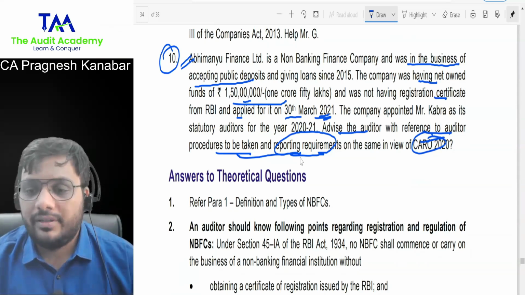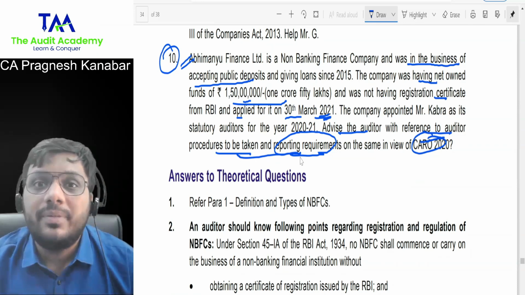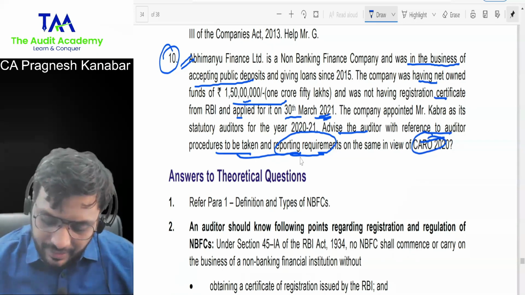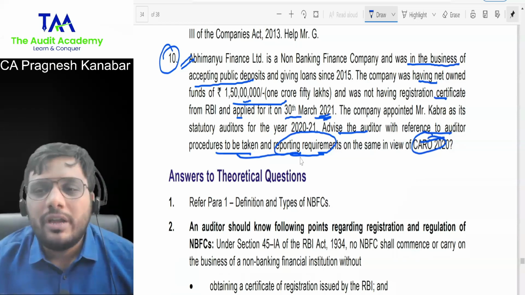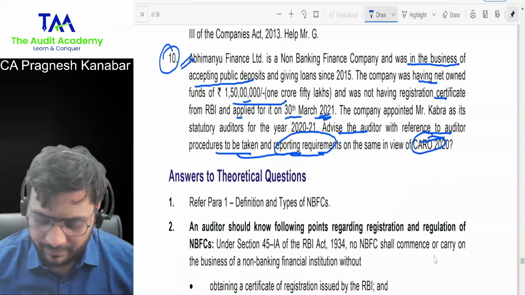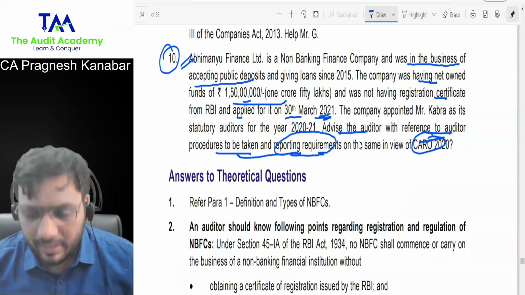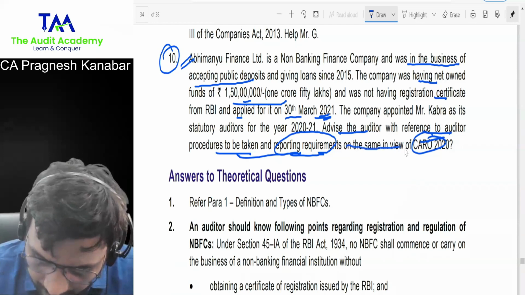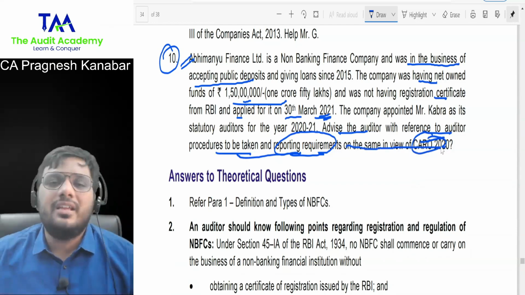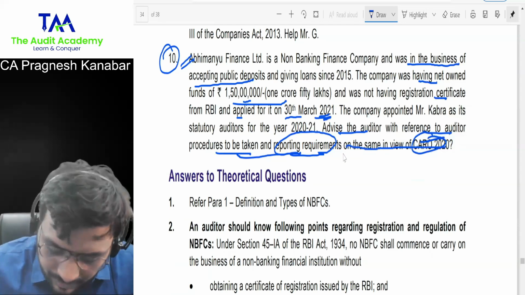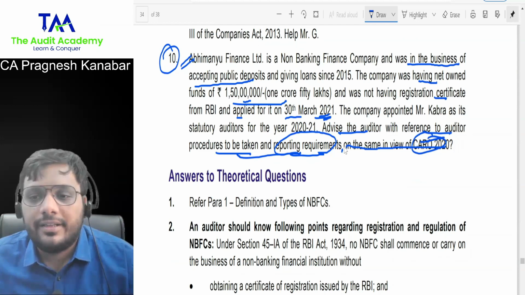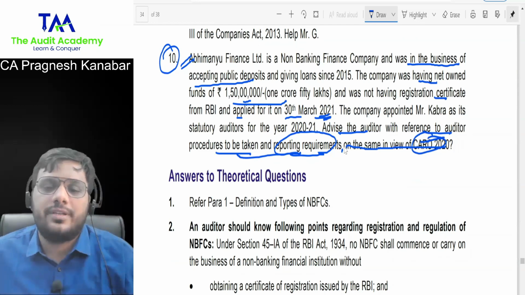That is why the certificate of registration and net owned fund requirements are very important. Are you getting my point? Because they can be connected with multiple discussions over here. If I am the paper setter, what I would have done in this particular question, listen to me. I wouldn't have given this phrase. Why are they giving hints to the students? Please mention the procedures and reporting requirements. Now it becomes a good question.